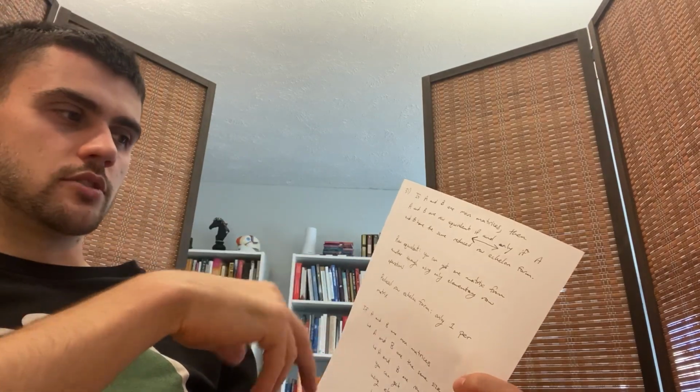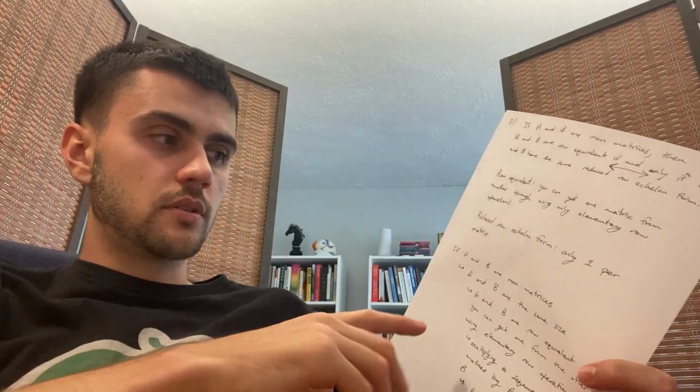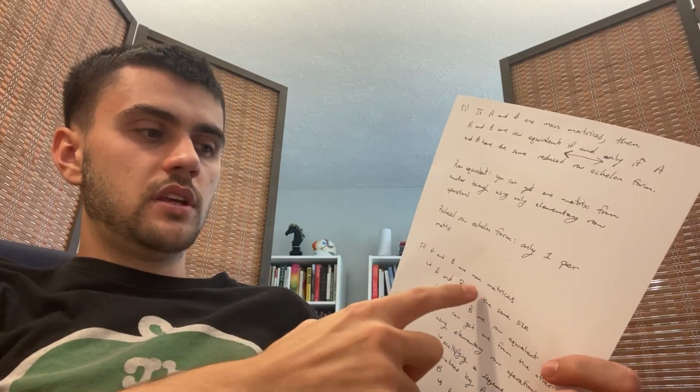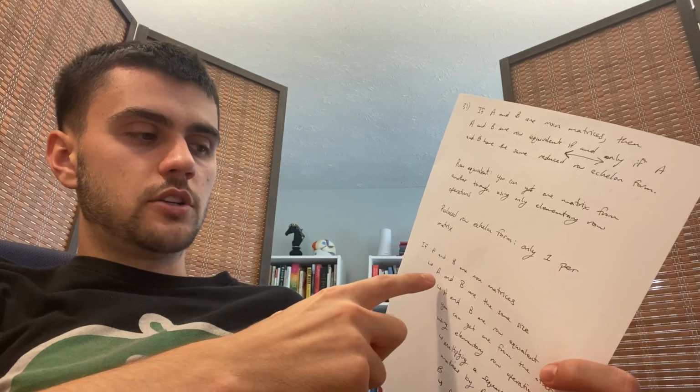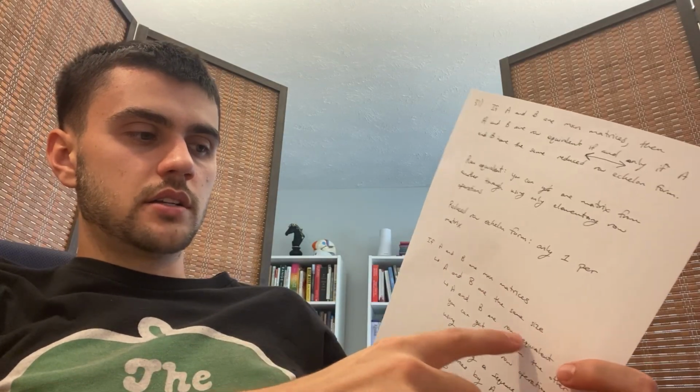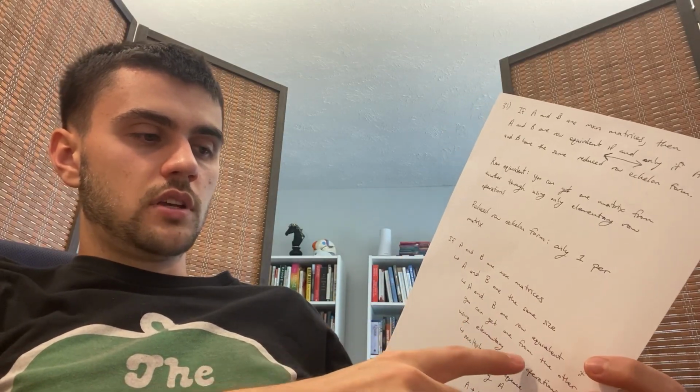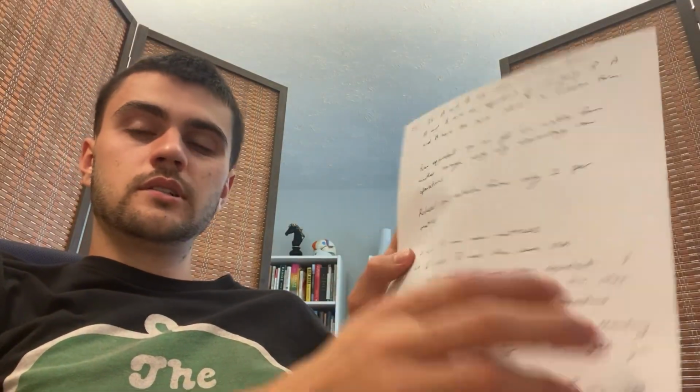So I've been just trying to brainstorm through this. What does row equivalent even mean? Row equivalent means you can derive one matrix from the other and vice versa using only elementary row operations. A reduced row echelon form only has 1 per matrix, that's part of the definition. So some of my brainstorming: if A and B are m by n matrices, then they're the same size, and they're row equivalent if you can get one from the other using elementary row operations. That's the definition of row equivalency.